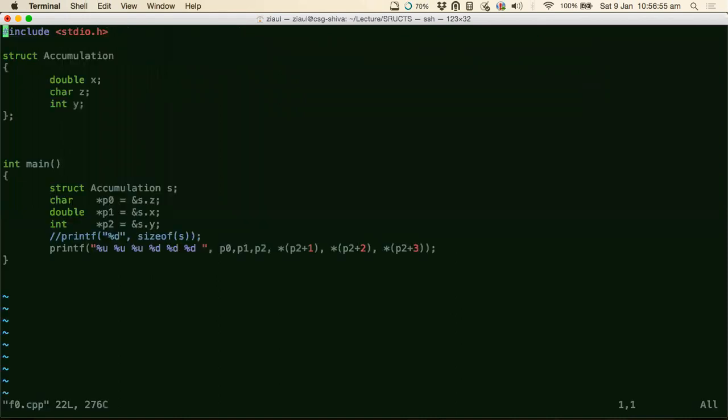So let's hear out my answer. Maybe this should work. So what is the padding like in this case? Let's put it the other way. How was it before, as someone was just saying? It was 8, 8, 8, I guess. What was the order? It was char, double, character, and then int. Yeah, character, double, int.